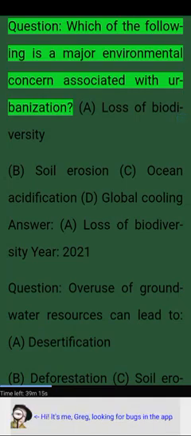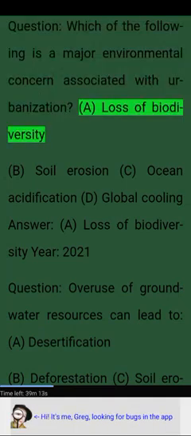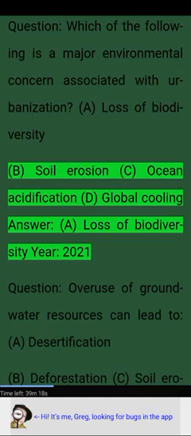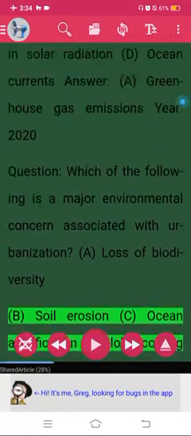Question. Which of the following is a major environmental concern associated with urbanization? A. Loss of biodiversity. B. Soil erosion. C. Ocean acidification. D. Global cooling. Answer. A. Loss of biodiversity. Year